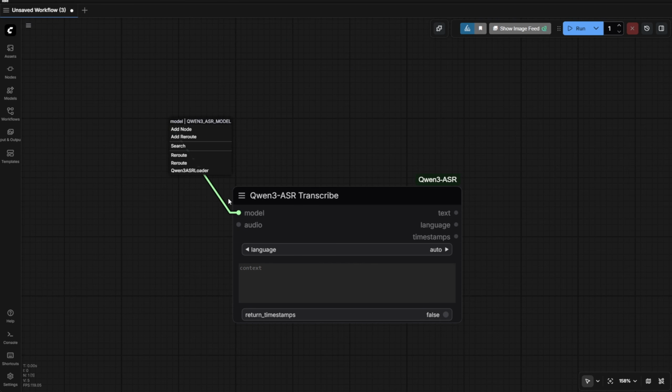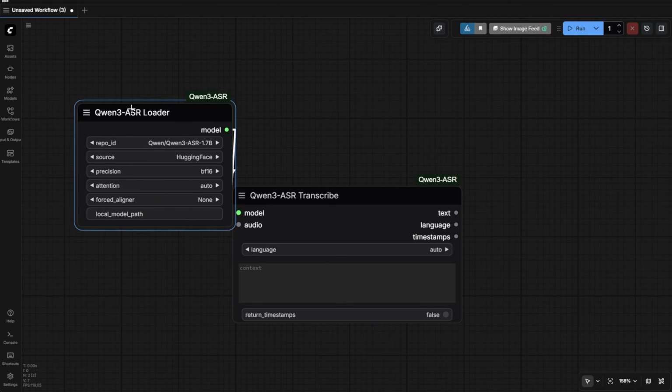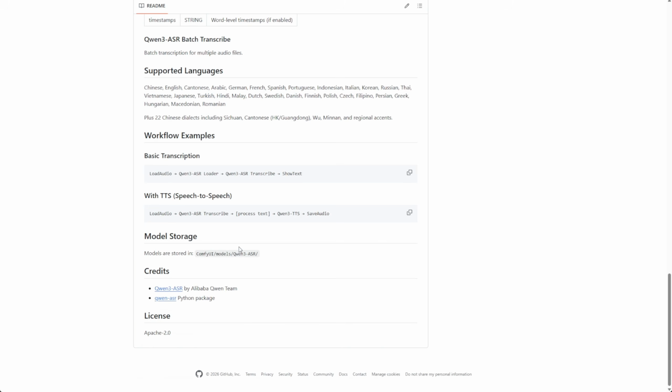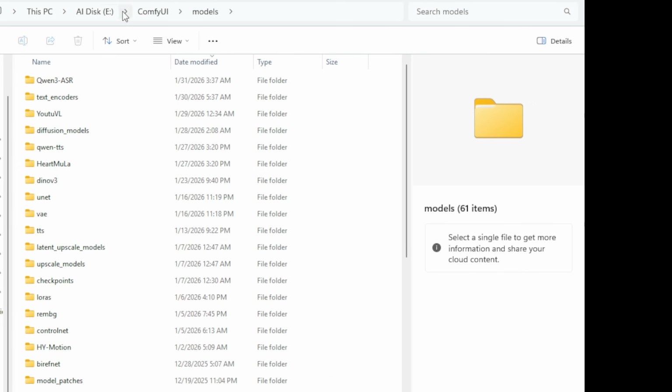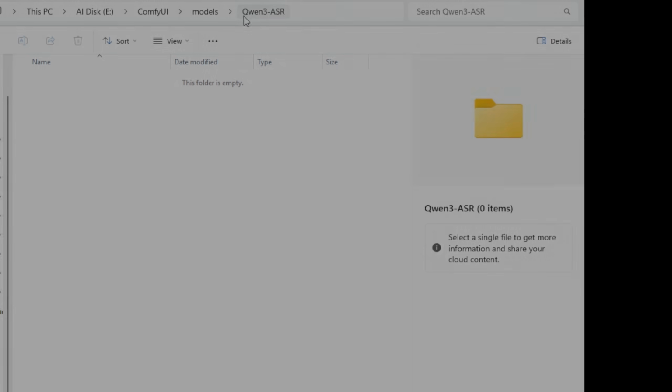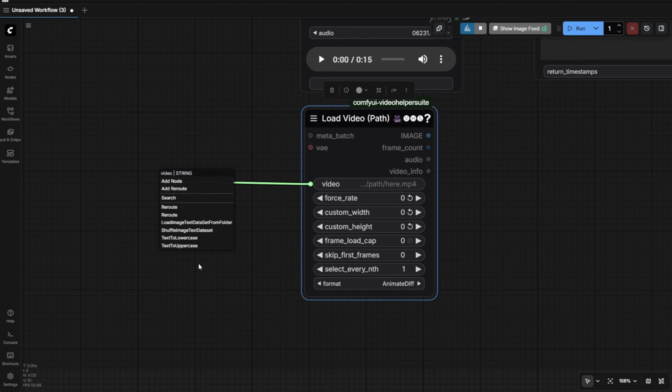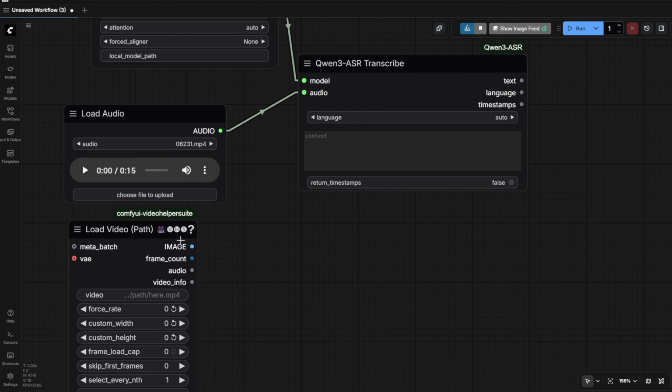Connecting the model loader here is pretty basic stuff. You just use the loader first. The first time, it helps you download the model. The model storage is going to be in ComfyUI models Qwen3 ASR. So let's say I'm going to have this folder created in my ComfyUI folder. As you can see right here, we've got the empty folder prepared already. Let's say if you implement this on a server, you can put in that folder path, file path, whatever, and put the input of audio as well. You can do it like this.